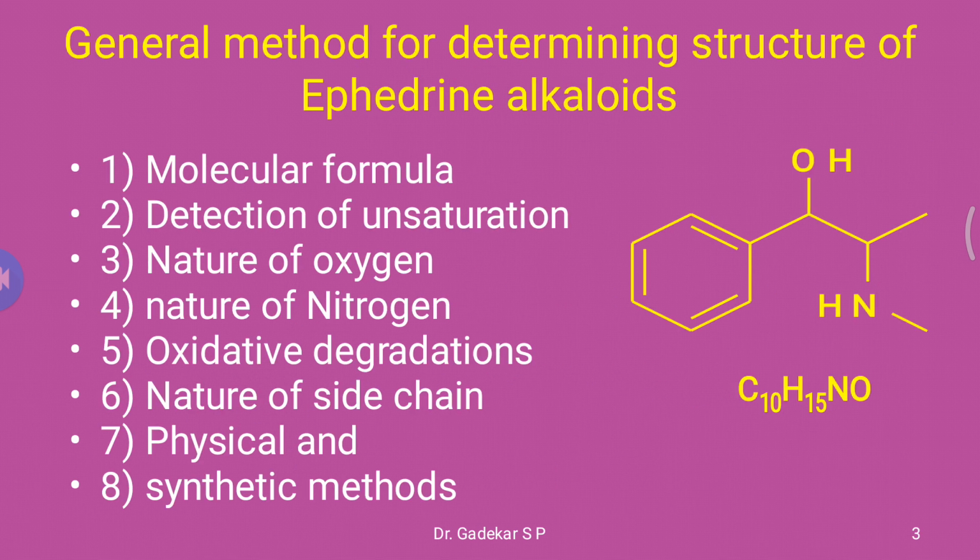Today we discuss the general method for determining the structure of the ephedrine alkaloid, molecular formula C10H15NO. To determine its structure we use eight points. First, molecular formula, detection of unsaturation, then nature of oxygen and nature of nitrogen in this alkaloid.